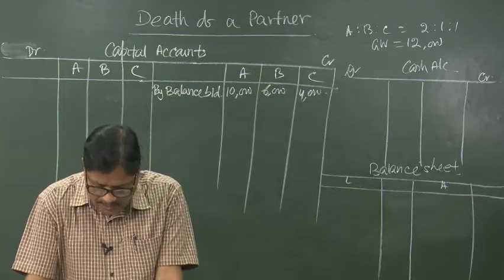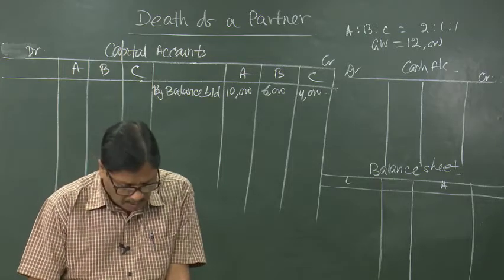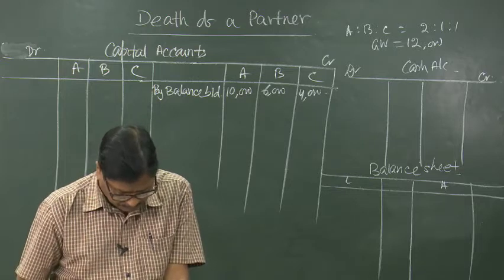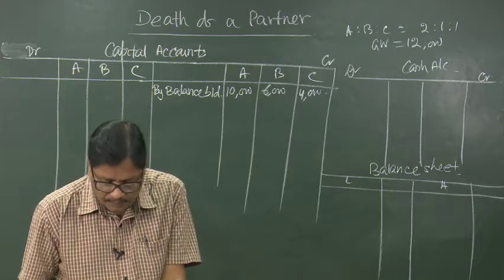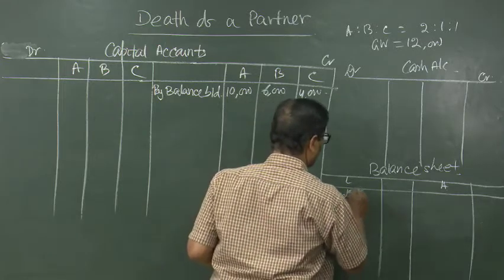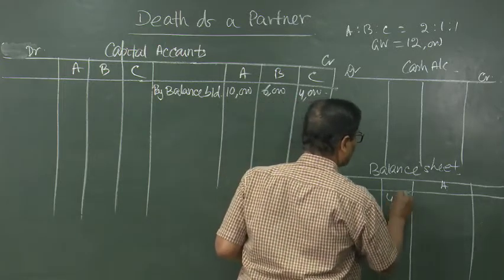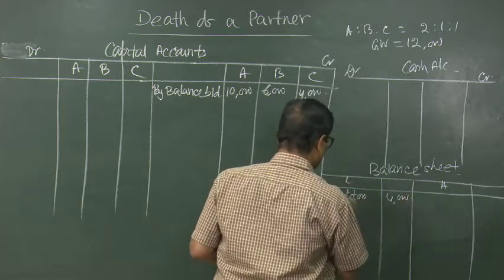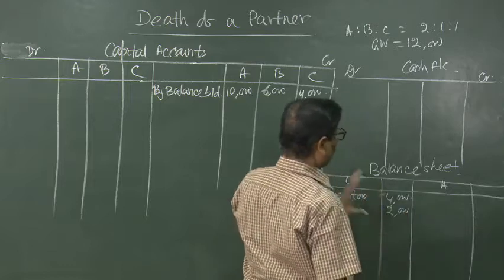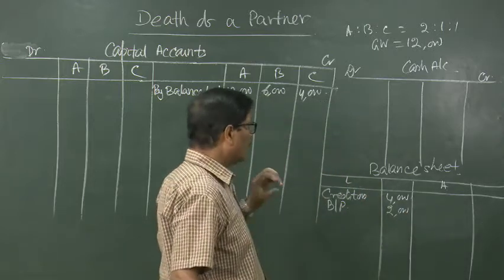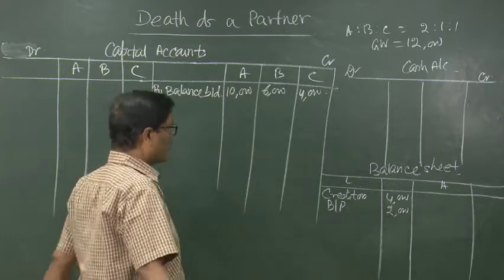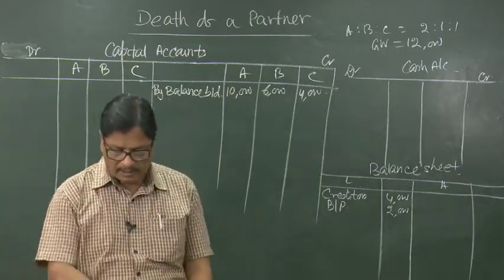Creditors 4,000 and bills payable 2,000. It is not going to be disturbed. So, in the new balance sheet that is prepared after the death of the partner, we are having those two items intact.